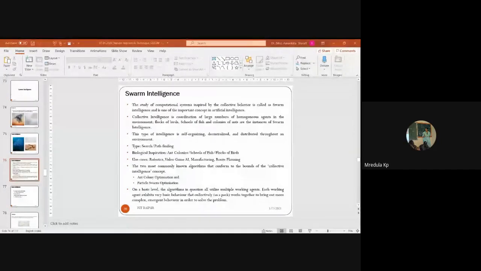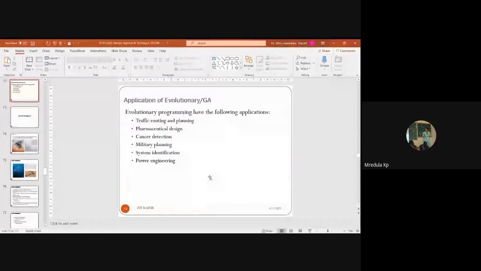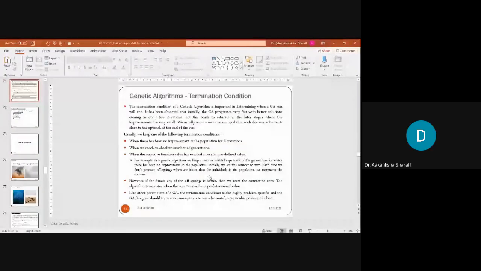Ma'am, I had one query. Yes. Ma'am, you were talking about the counter in the genetic algorithm, incrementing the count. You mentioned it as the last method just before swarm intelligence. You said that even if the offspring is not generated and the species is of a better quality than the parent. Could you please explain the concept?